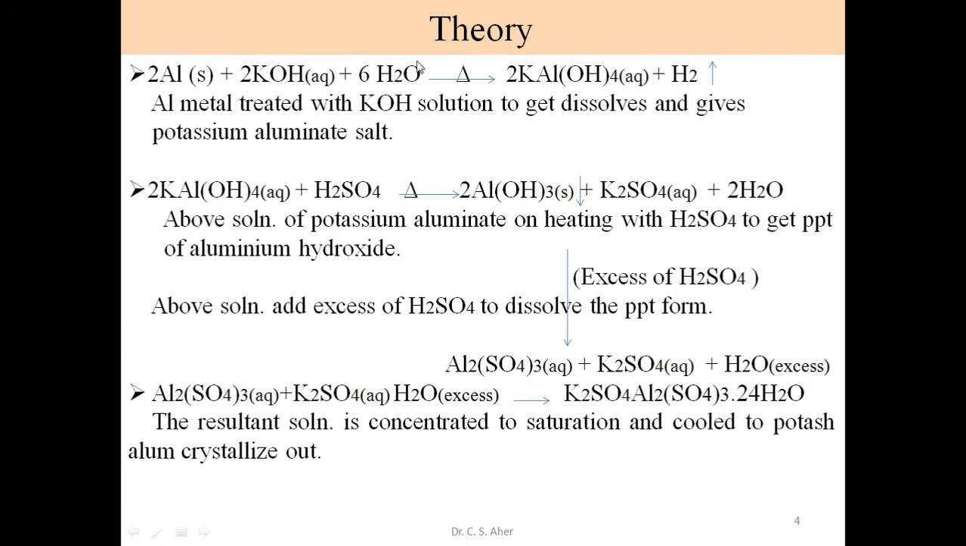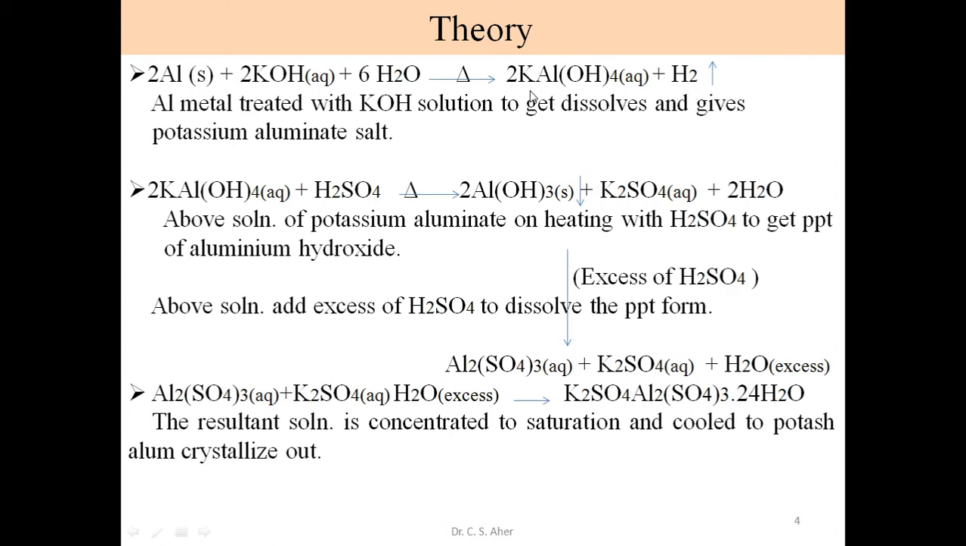So what is the theory behind this experiment? To prepare this potash alum, it is prepared from this scrap aluminium. We take this aluminium metal, it may be scrap aluminium or aluminium foil. We treat this aluminium with KOH. So we have this aqueous KOH solution, water is there, plenty amount of water. This aluminium reacts with KOH. At that time, a vigorous reaction takes place, and there is an evolution of hydrogen gas. This hydrogen gas is flammable, so keep away from the naked flame.